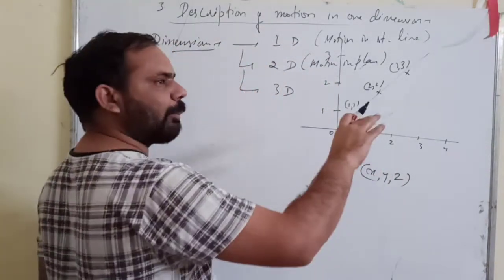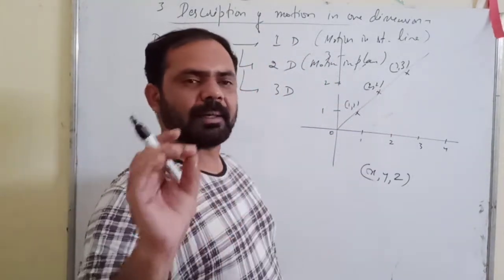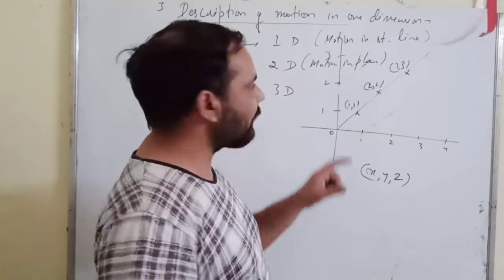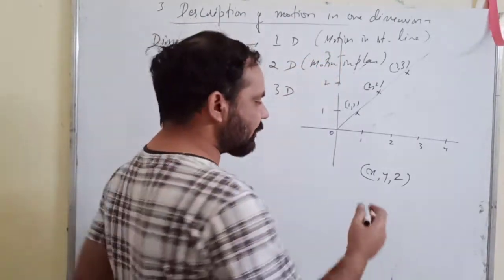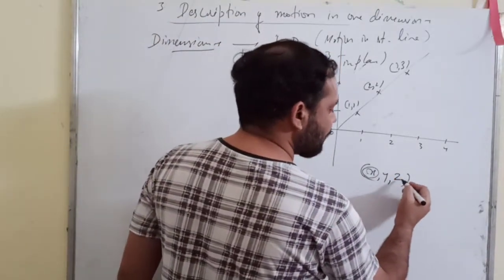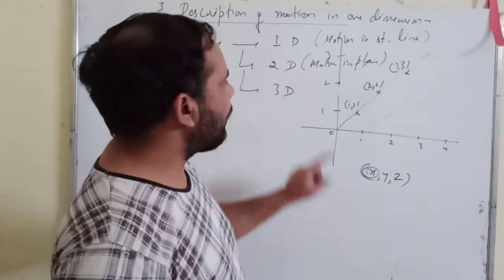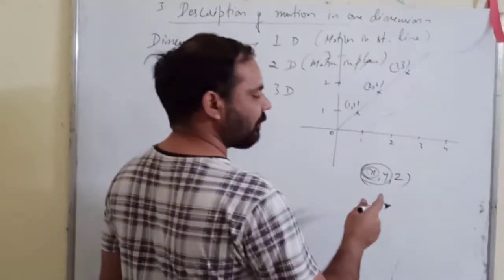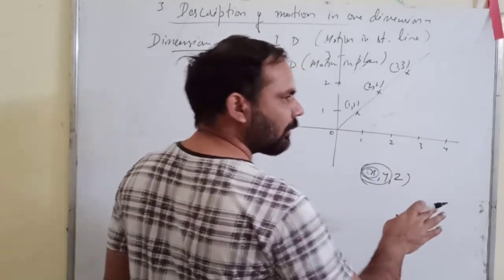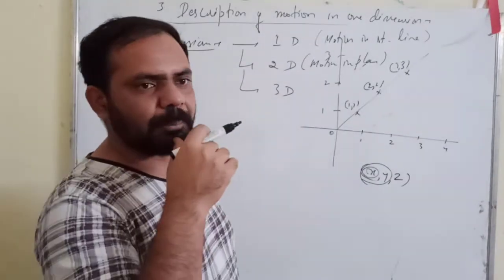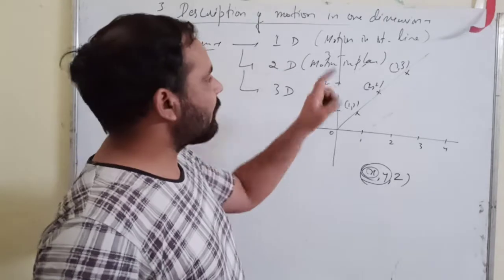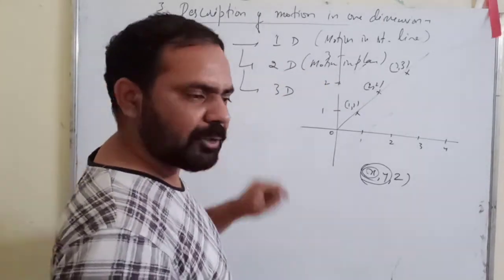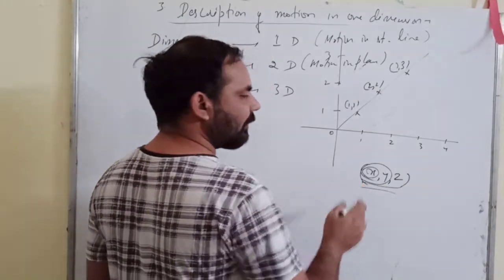Right? So every point can be represented as a point of space. If only one coordinate changes, only one, either this or this or this, then we say that the motion is one-dimensional motion. If two coordinates are changing and one remains fixed, then we call it motion in two dimensions, which is a motion in plane. The third one is three-dimensional motion, when all the three coordinates are changing.